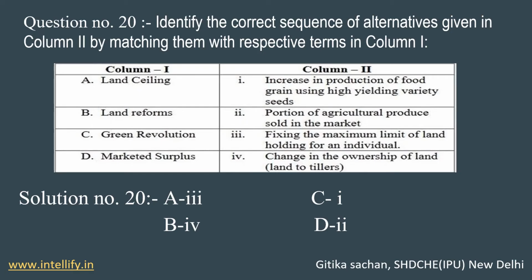Now come to option D, market surplus. What is a market surplus? Market is a place where we can exchange our goods and services. So what is market surplus? Market surplus is the portion of agriculture produce sold in the market, that the farmer who cultivates the agriculture produce will sell in the market. Market is a place where the money comes and goes.